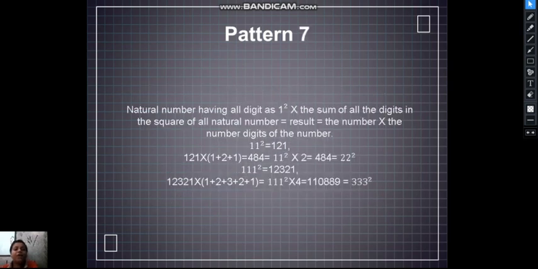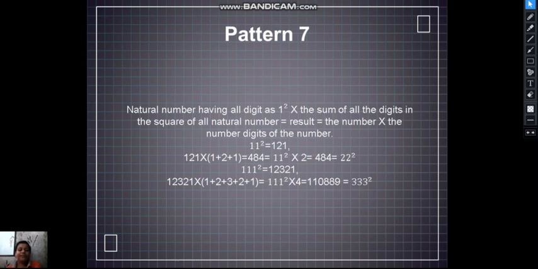For a natural number having all digits 1, its square multiplied by the sum of all the digits of the square equals the number multiplied by the number of digits, squared. We will do this with an example. 11 square is equal to 121. So 121 into 1 plus 2 plus 1 is equal to 484, which is 22 square.